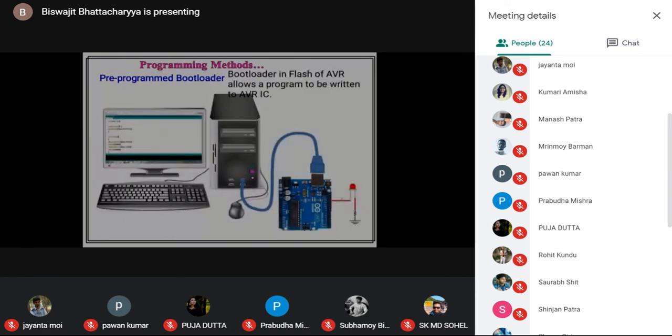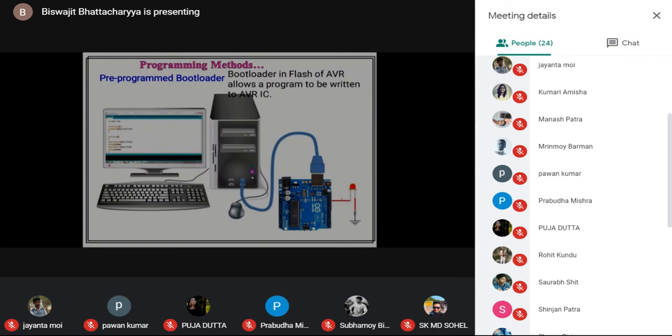Now you see here, say this is our computer or a laptop, whatever it may be, where we write our program in, say, the Arduino environment. Our Arduino board, where the microcontroller is the heart of the board, is connected through one USB cable to the CPU of our computer or laptop. But how does our microcontroller come to know the program already written on our PC or laptop?